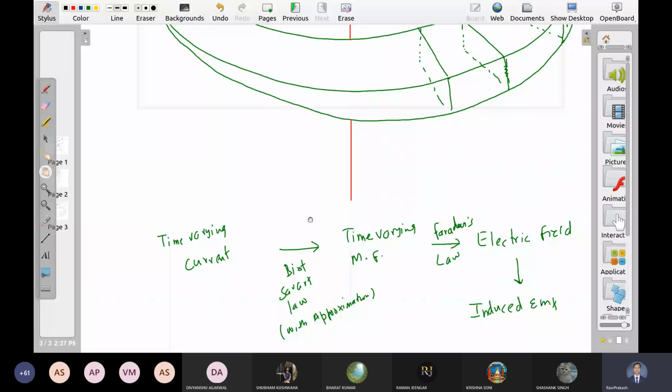So the formula μ0 Ni upon 2R for straight wire, this is for when I is constant, but there is not much problem if you take the time varying current here as it is.